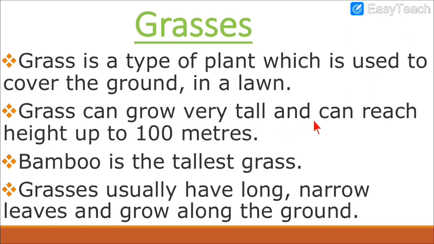Grass can grow very tall and can reach a height of up to 100 meters. Just imagine, it is very tall, 100 meters it can go, depending on the place and the atmosphere. Bamboo is the tallest grass. So always remember, students, this is one general knowledge question for you: which is the tallest grass? Bamboo is the tallest grass.